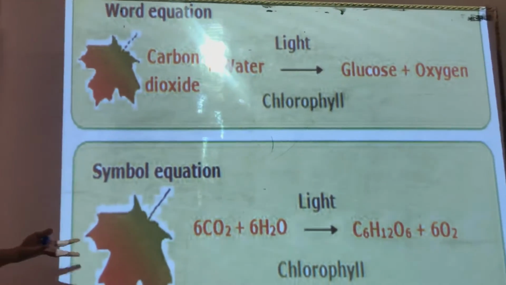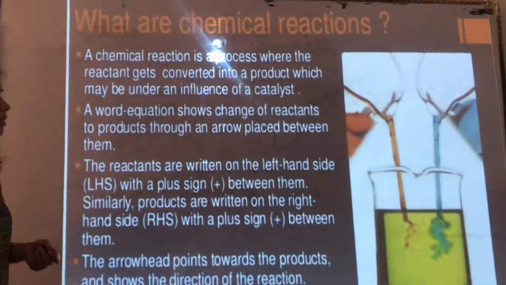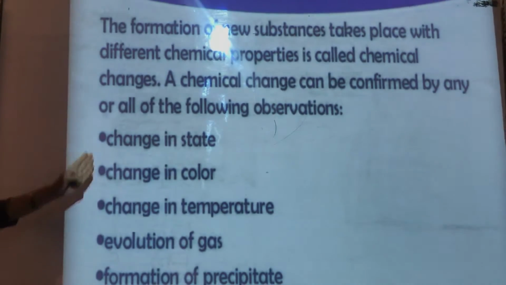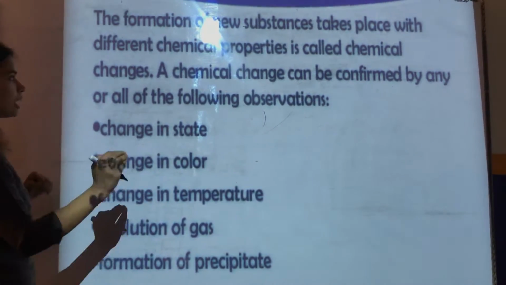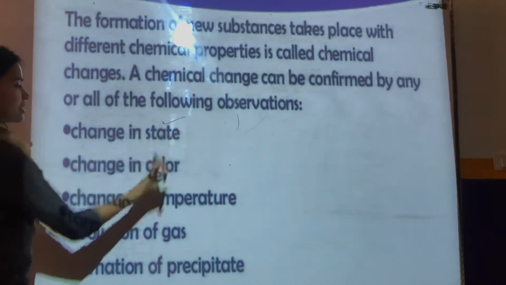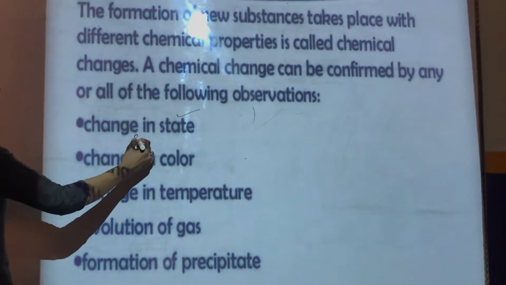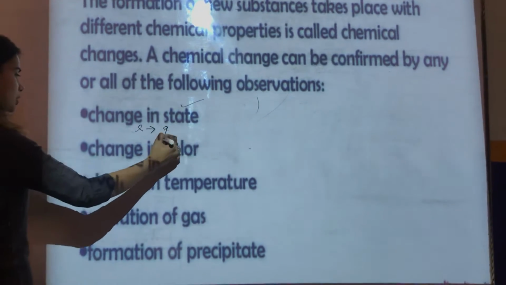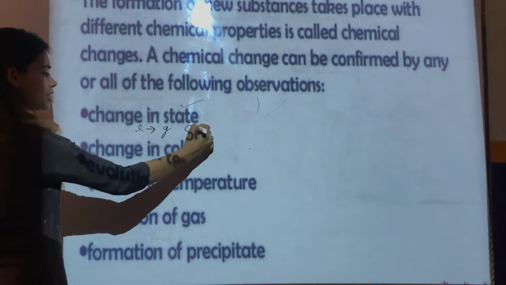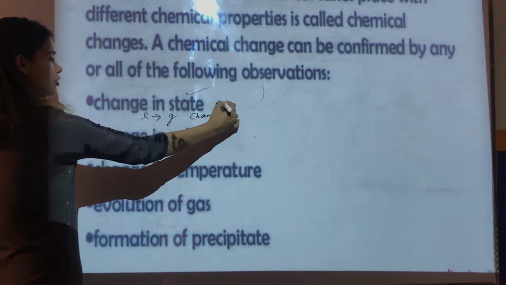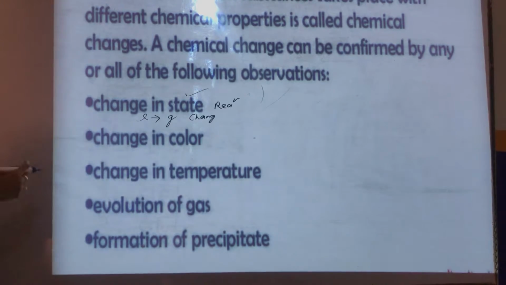So how do we get to know that there is a chemical change? By these steps. These are a few of the observations which confirm a chemical change, like the change in state. For example, if something is in liquid state and it gets converted into gaseous state, we can say there is a chemical change. So if there is a chemical change, there will be a reaction accompanying it.